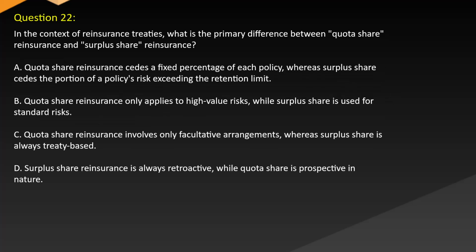Question 22. In the context of reinsurance treaties, what is the primary difference between a quota share reinsurance and a surplus share reinsurance? A. Quota share reinsurance cedes a fixed percentage of each policy, whereas a surplus share cedes the portion of a policy's risk exceeding the retention limit. B. Quota share reinsurance only applies to high-value risks, while surplus share is used for standard risks. C. Quota share reinsurance involves only facultative arrangements, whereas surplus share is always treaty-based. D. Surplus share reinsurance is always retroactive, while quota share is prospective in nature.